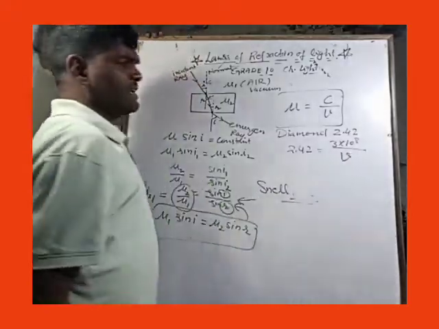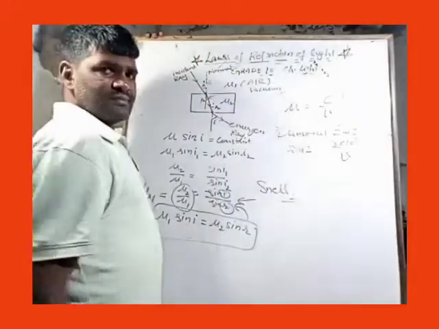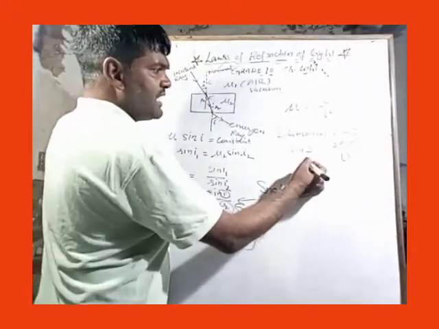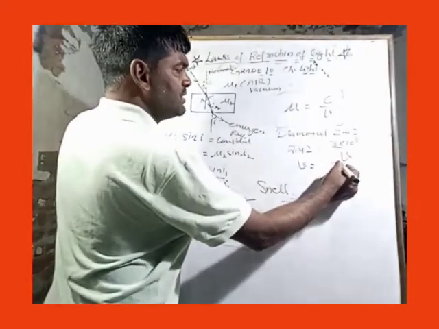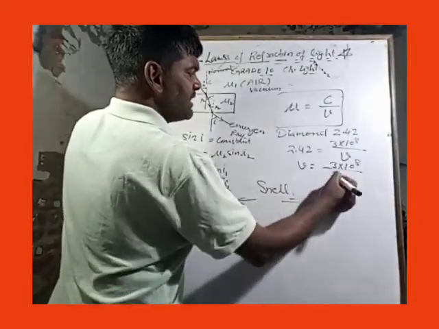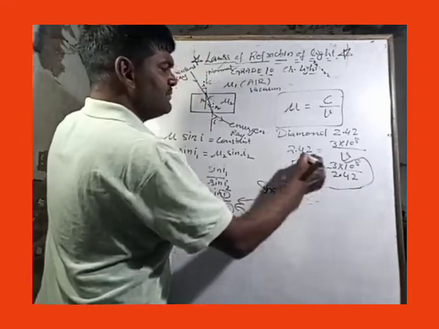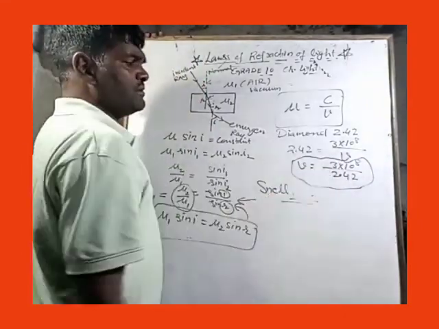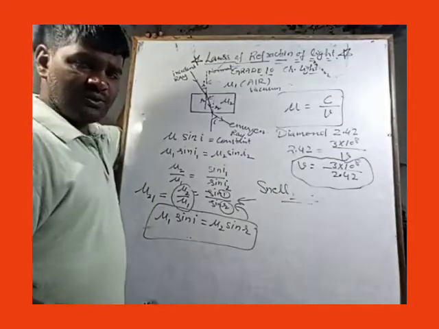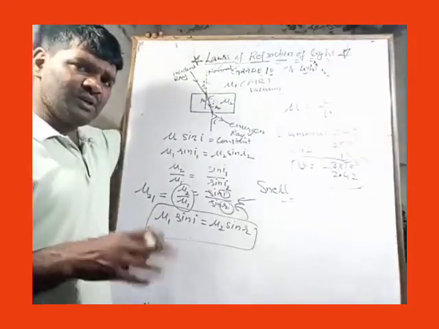If we need to calculate the velocity of light through that diamond, V is equal to 3 into 10 raised to power 8 divided by 2.42, which means it will become about 1 by 2.4 times the velocity of light in vacuum.